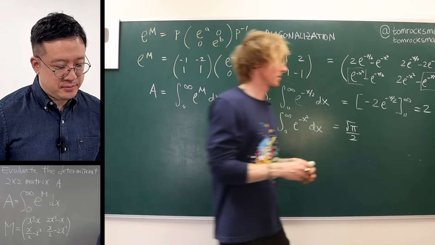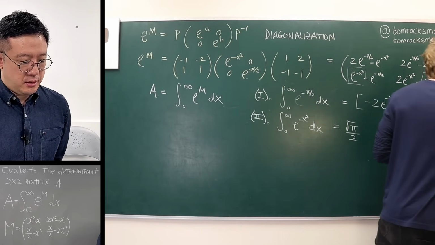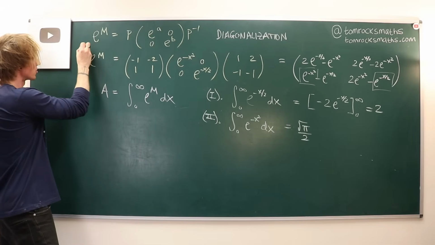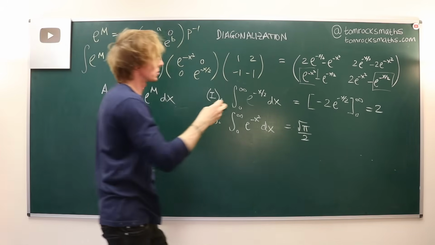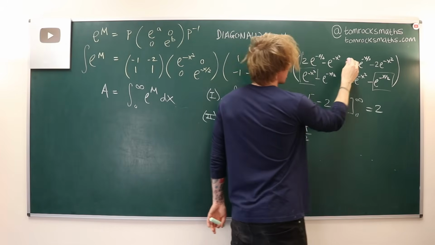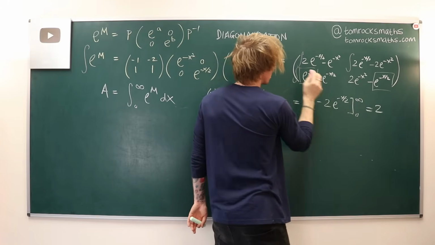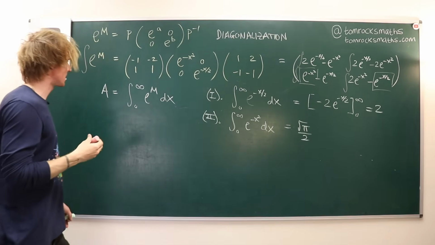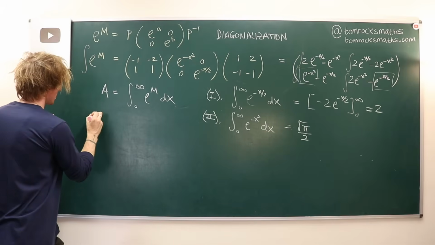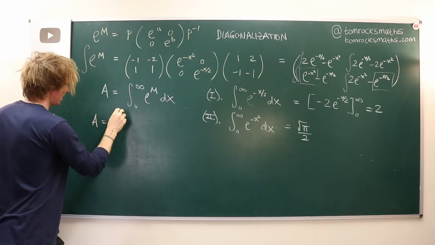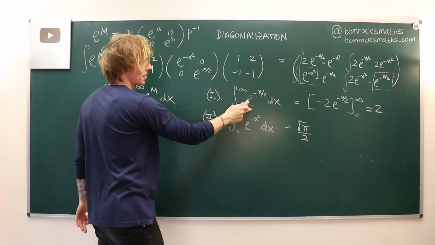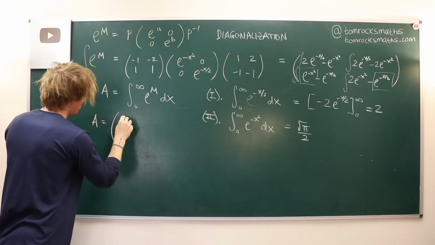When I say substitute in, what I should have emphasized is that I'm doing the integral of this matrix, which means doing these 4 separate integrals. So plugging all of this in, I can now say that A is, we've got 2 multiplied by this integral, so 2 times 2 gives me 4.